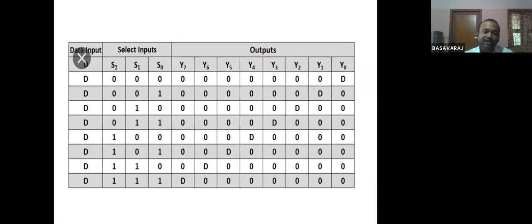So this is the truth table for a demultiplexer. Same as the previous case only.